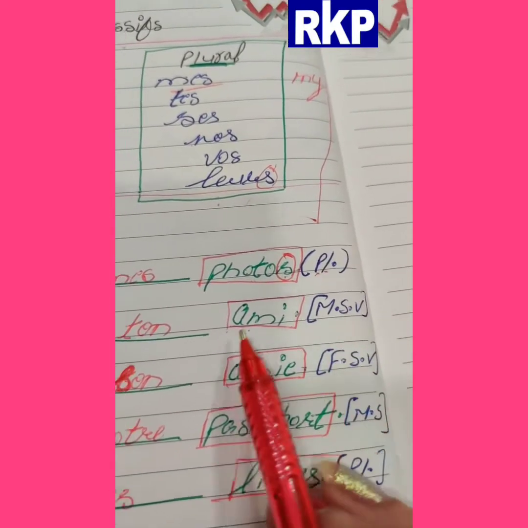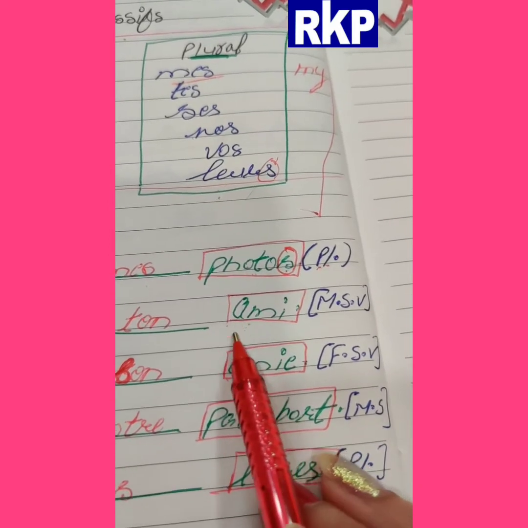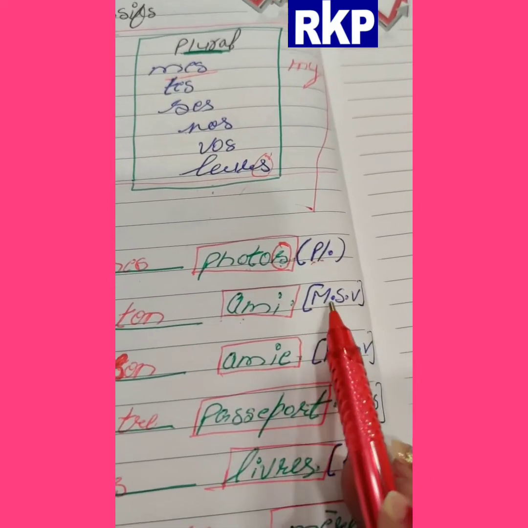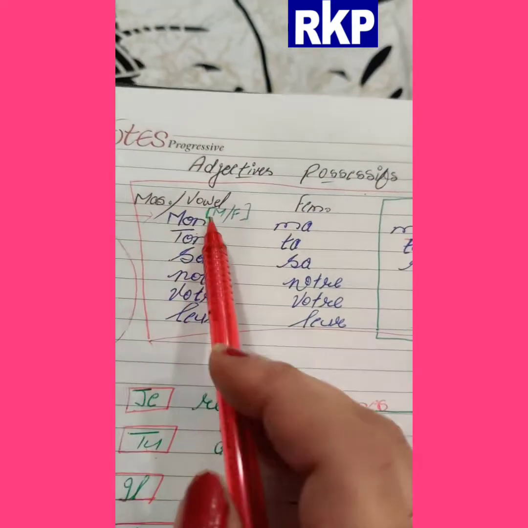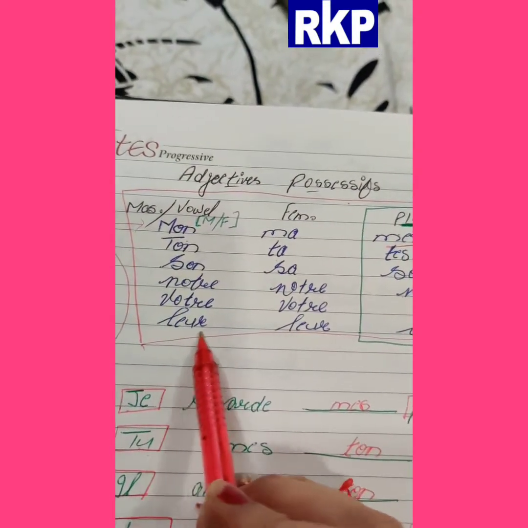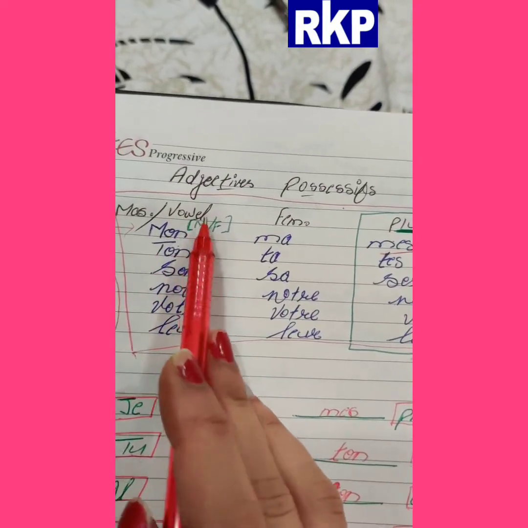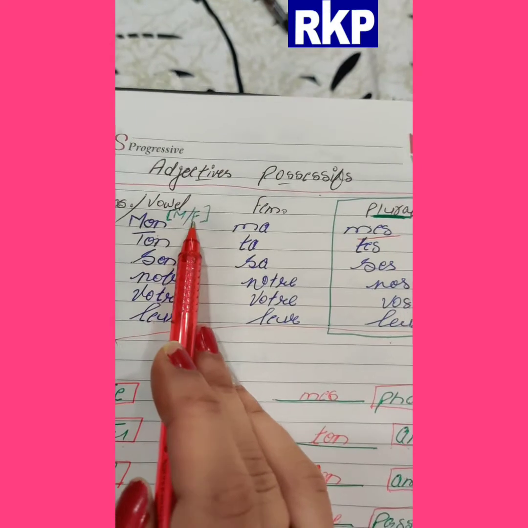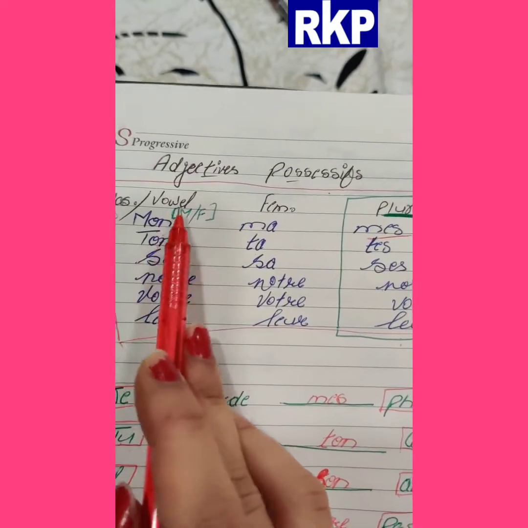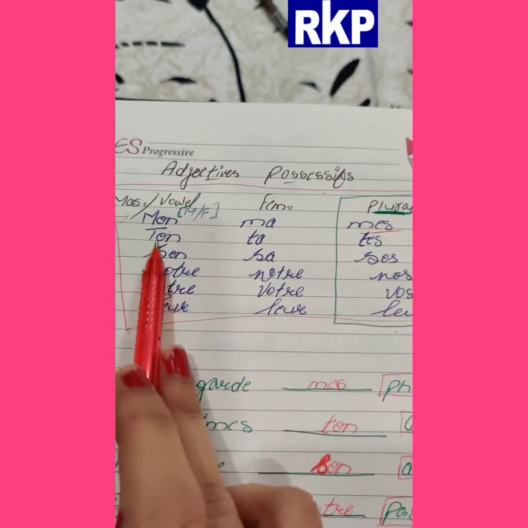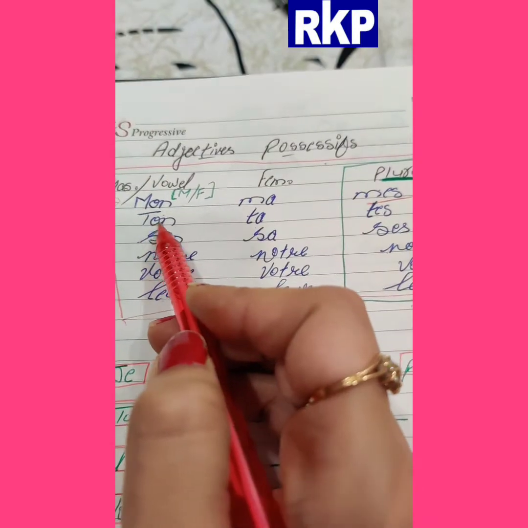Third we will check whether it is starting with a vowel or not. We have checked, a is a vowel, so this is masculine singular vowel. For masculine singular vowel, the first line, that one of masculine, will come. The same masculine we will use for vowel also, whether it is masculine or feminine, but it should be singular. If it is singular and vowel, then we have to use the first row. So this is masculine singular vowel, we will use ton.